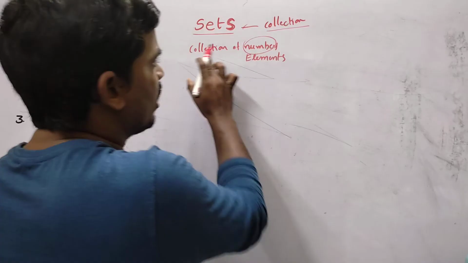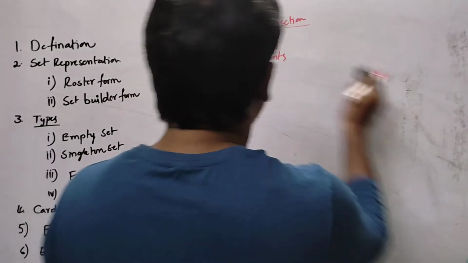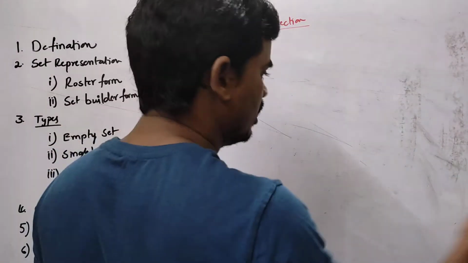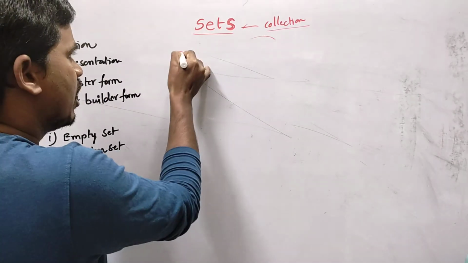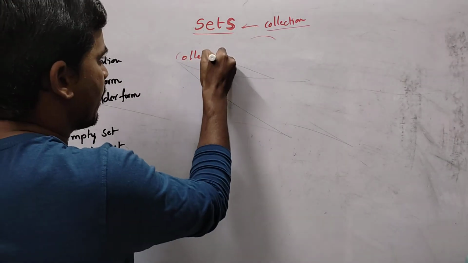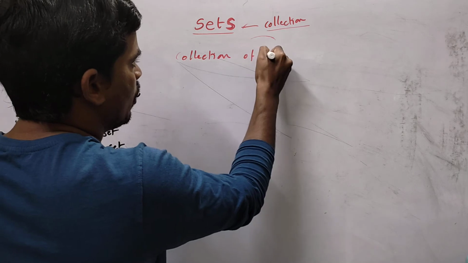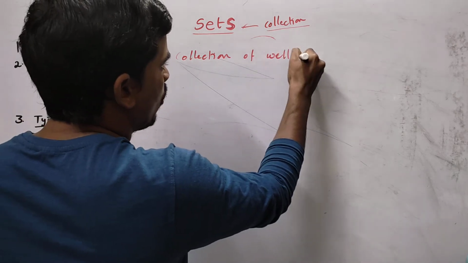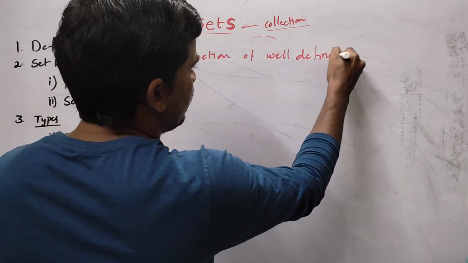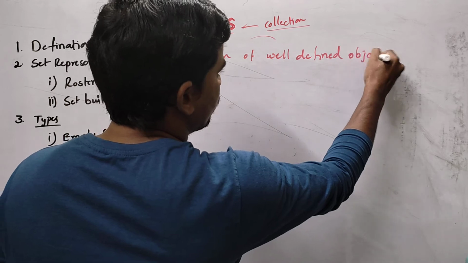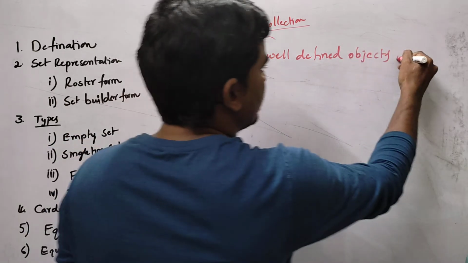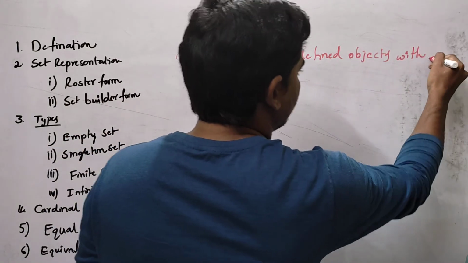We can define the set. Let us write the definition of the set. Set is a collection of well-defined objects with distinct elements.